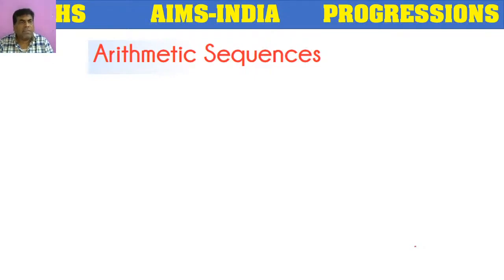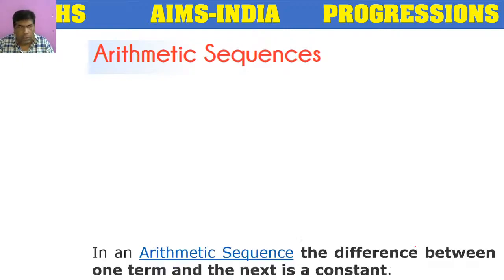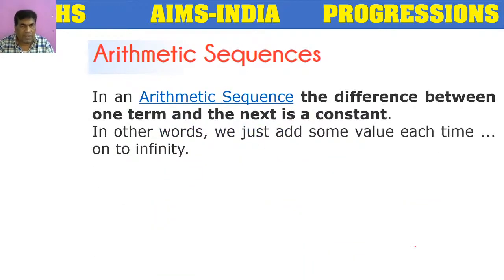In sequences, we have some special kinds of sequences. The first kind is the arithmetic sequence. An arithmetic sequence means a sequence in which the difference between one term and the next term is always a constant. That sequence will be considered an arithmetic sequence or arithmetic progression.